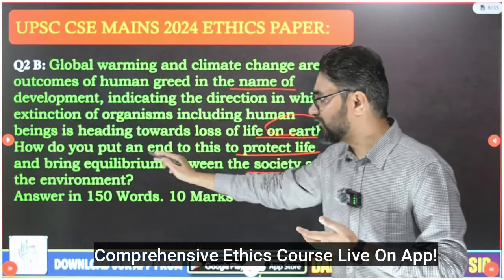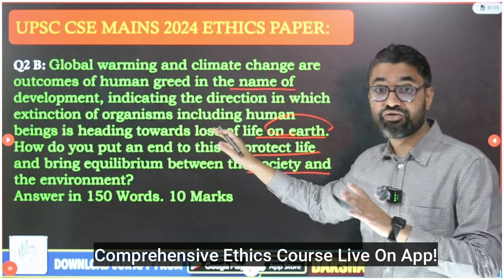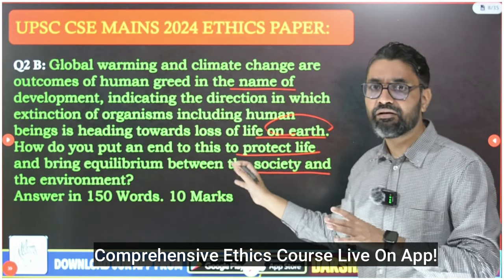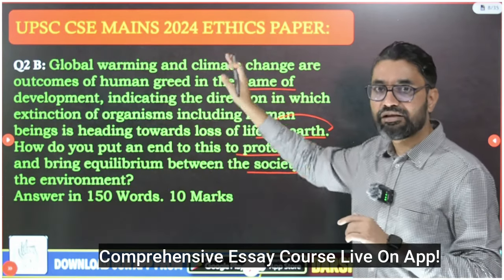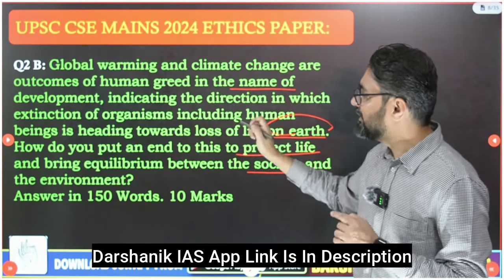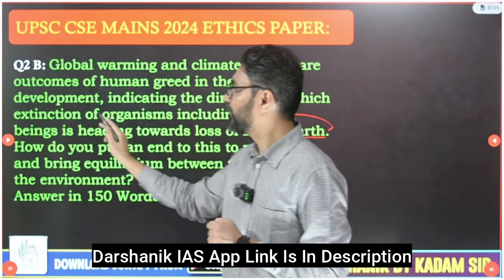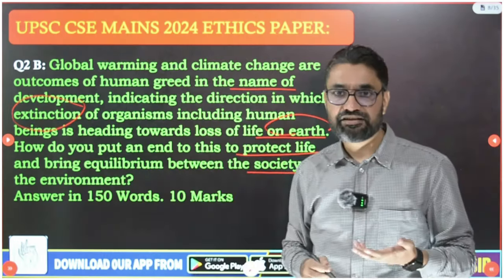They could have started this question, "Today there is a lot of loss of flora and fauna happening because of global warming. Suggest some solution," very short. Why have they asked such a lengthy question? Then take a hint that they are hinting towards extinction. So are we experiencing extinction?